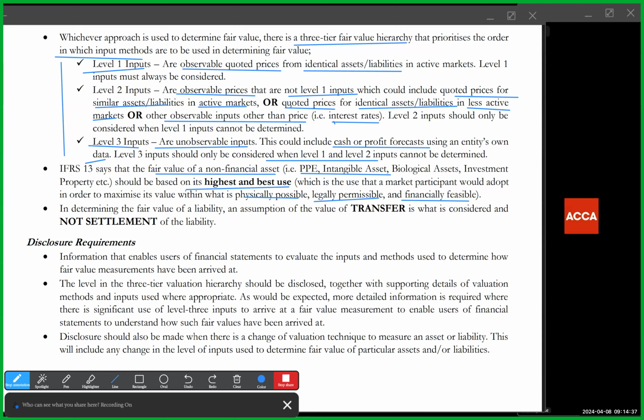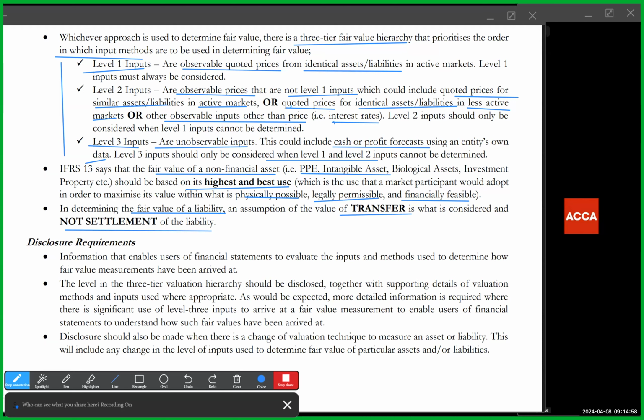And also in determining the fair value of a liability, the assumption is the value of transfer, not settlement. Because what you are doing is basically you're transferring that liability to another party. You are not settling the liability. So the fair value there should not be the price it takes to settle the liability, but the price it takes to transfer to another party.